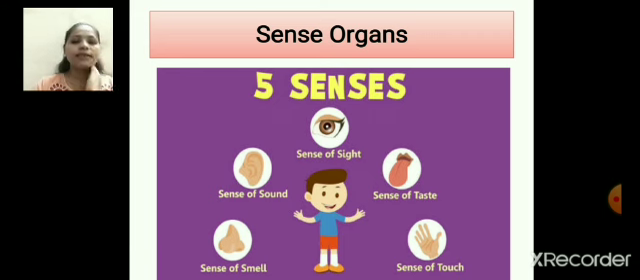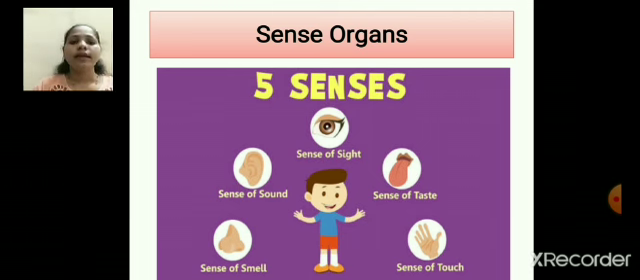Now, which are these sense organs? Starting from the left side, sense of smell. Which body part do we use for smelling? We use the nose for smelling. Then next is sense of sound. How can we hear any sound? For that, we need the ear. Ear is a sense organ and it is used for hearing or listening.